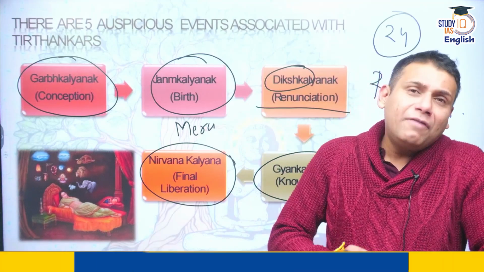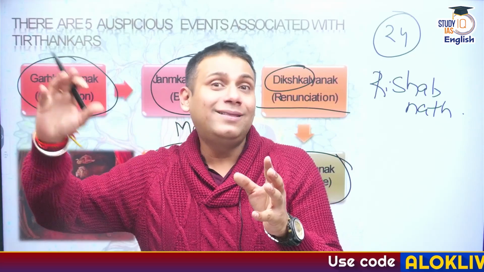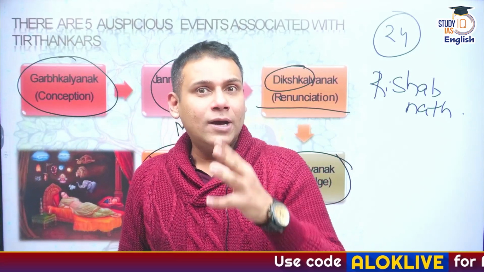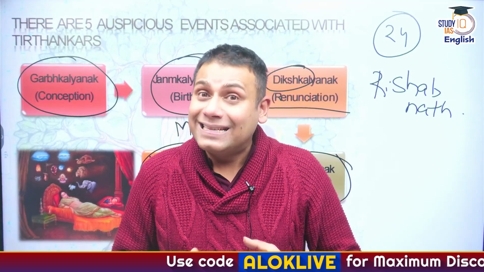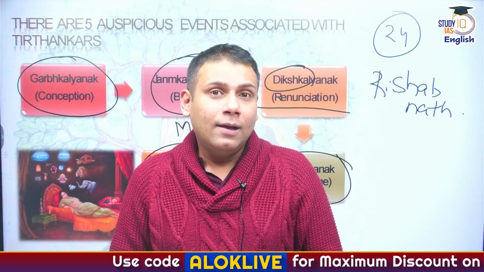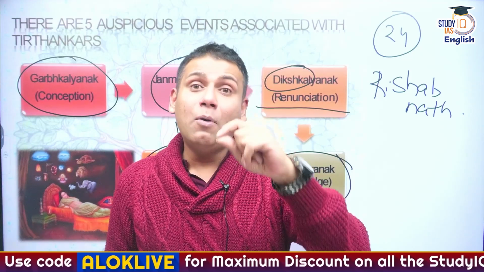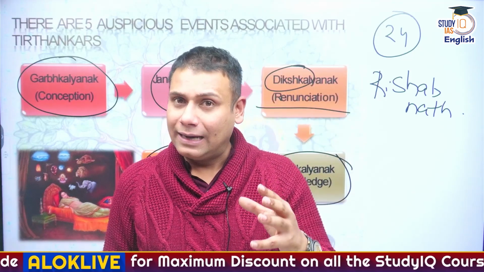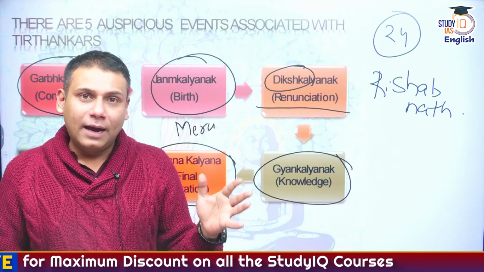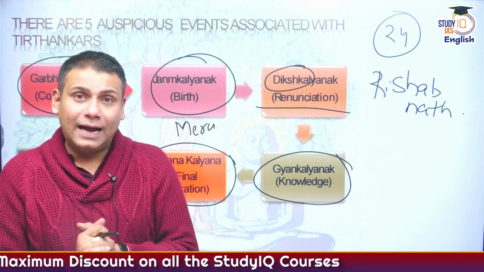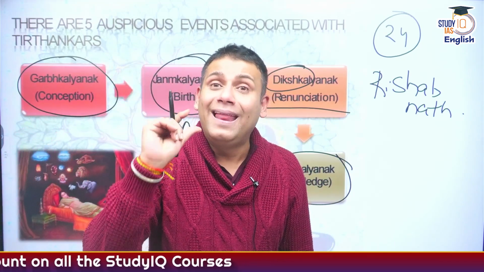Now the first question that can crop up in the mind of every person is, how are these symbols associated with the Tirthankar? Many Jain scholars and scriptures suggest that whenever the Tirthankar's Atman or soul is in the garb of their mother, during the growth phase in the fetus, it is believed that the symbol appears on the right thumb of the leg